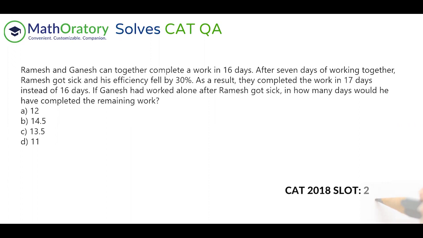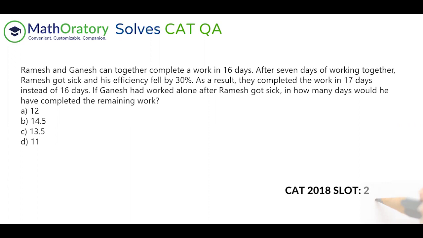So Ramesh is a good point to compare because we know something related to Ramesh: after 7 days of working, his efficiency falls by 30%. So we know a relation between his actual efficiency and reduced efficiency. And as a result, they completed the work in 17 days instead of 16 days. So Ganesh is continuously working with his original efficiency, right? Actual efficiency. So that is again something we can relate back. So let us visually understand that.